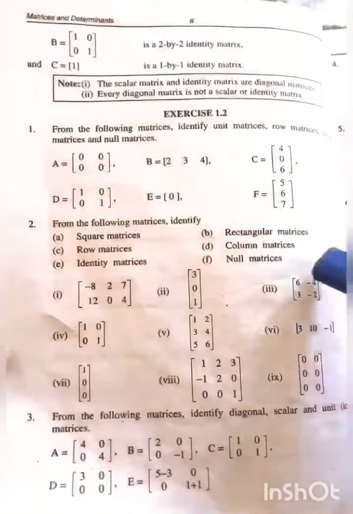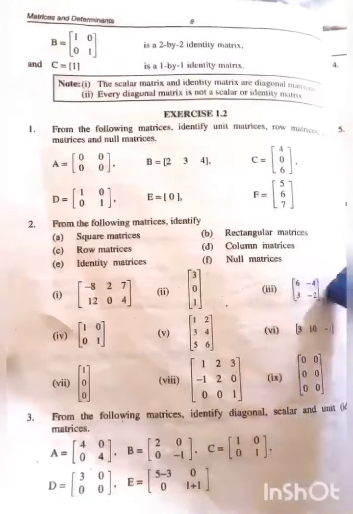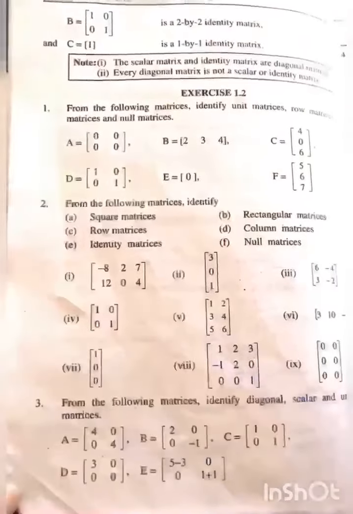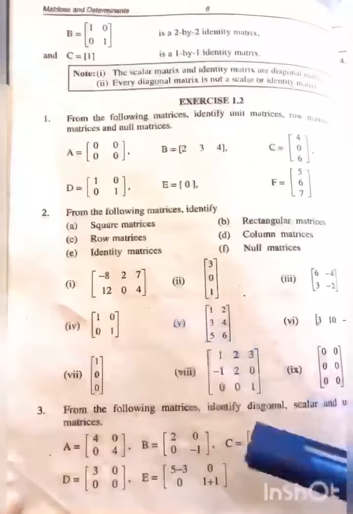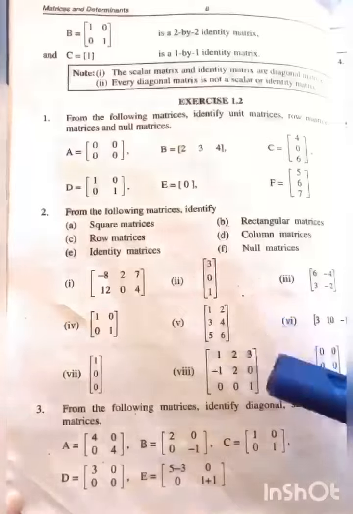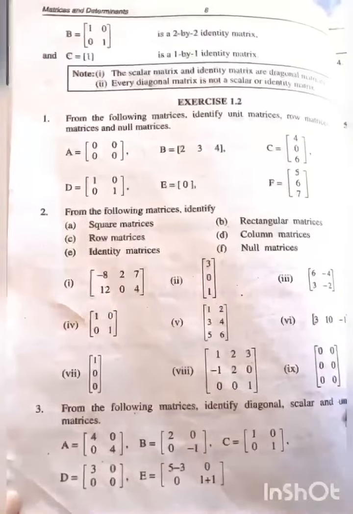Third one, the number of rows and the number of columns are equal, so this one is square matrix. Okay students, in the fourth one the number of rows and columns are again equal, so this one is also square matrix. Fifth one is rectangular matrix because the number of rows and columns are not equal.